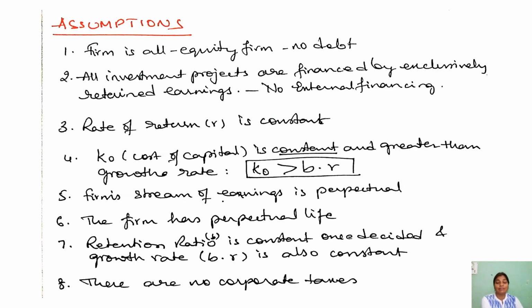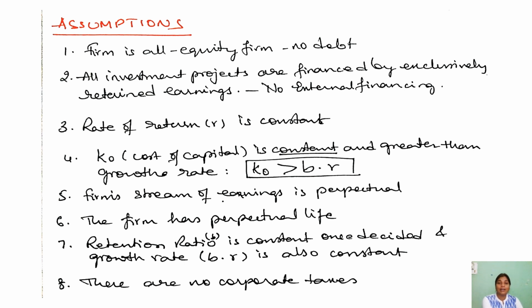The first assumption is that the firm is based completely on equity. That is, there is no debt. The second assumption is that all the investment projects are financed only by retained earnings. There is no external financing, that is, no external debt, and only the retained earnings are taken into consideration.